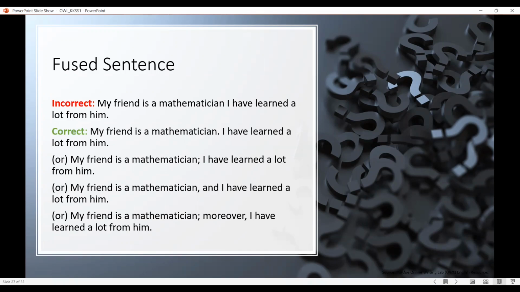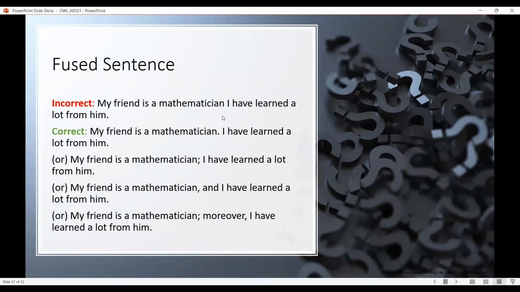When we are reading a sentence, sometimes we tend to slow down at some places and speed up at others. So it also creates a problem in understanding or reading it and getting the proper gist of the meaning. The correct way to put the above sentence is: my friend is a mathematician, full stop, because the thought has ended, and I have learned a lot from him. This is how you convey the meaning.